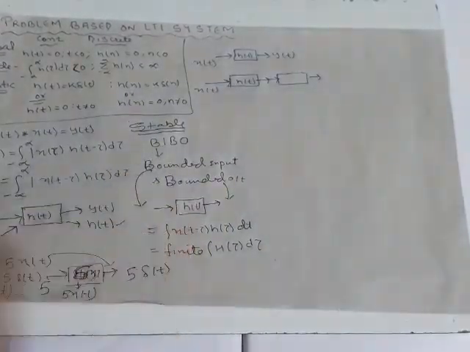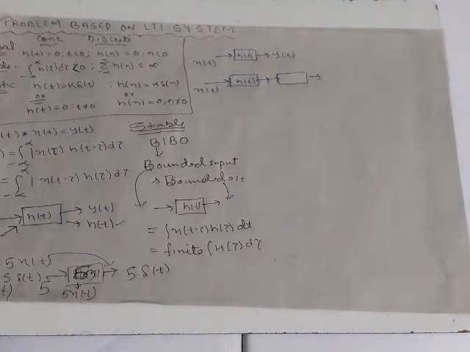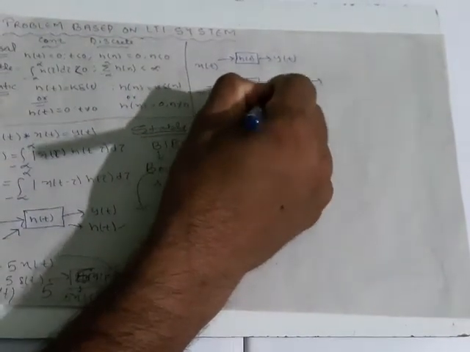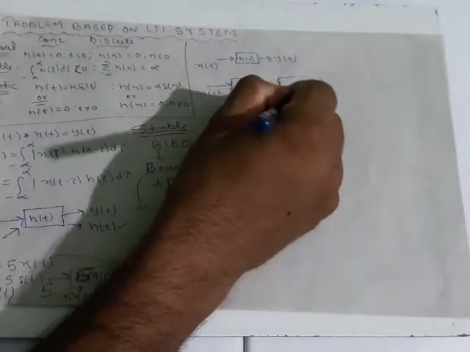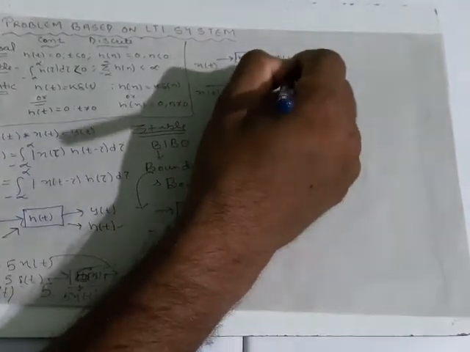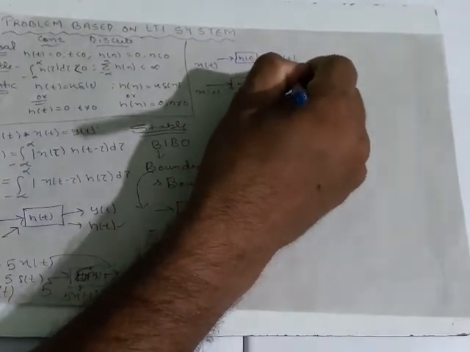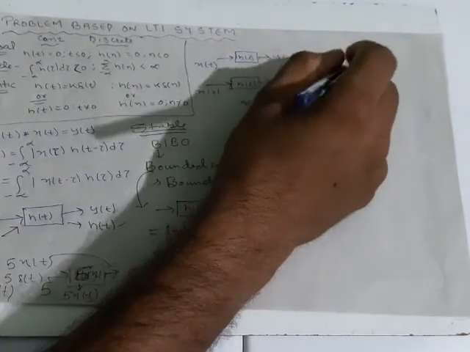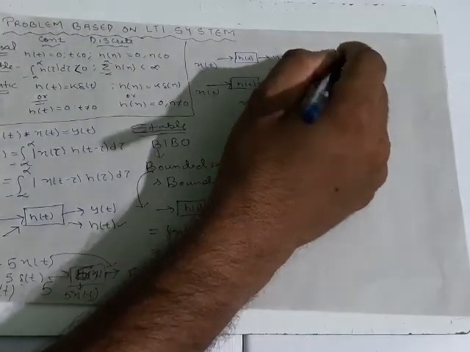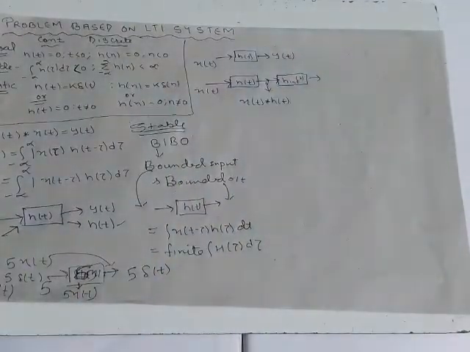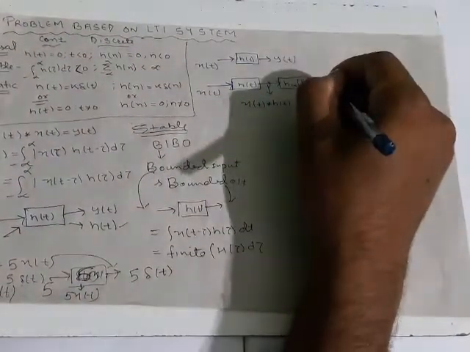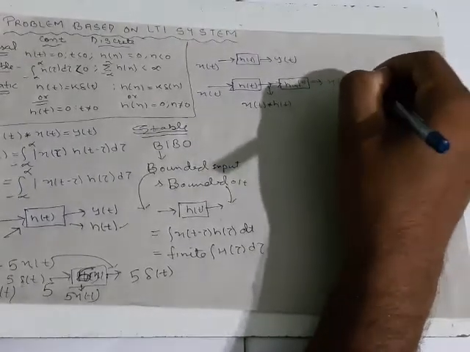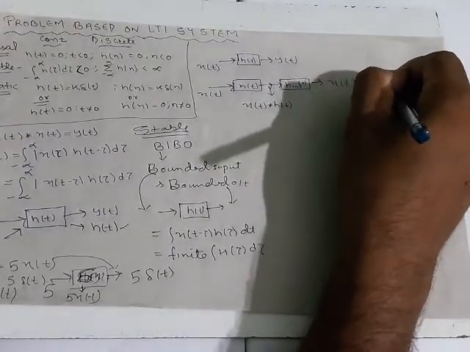If we give the x of t, then we are getting x of t convolution with h of t. Now again, if we take h inverse of t, then again it will be x of t convolution with h of t.